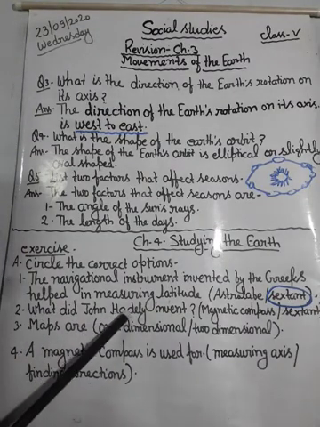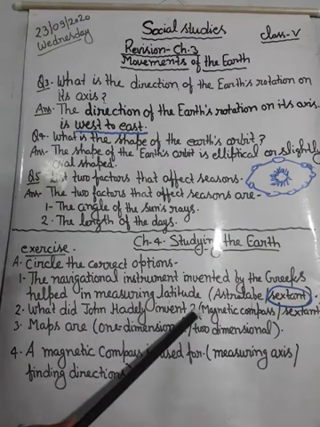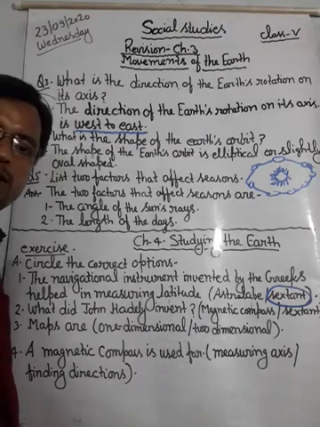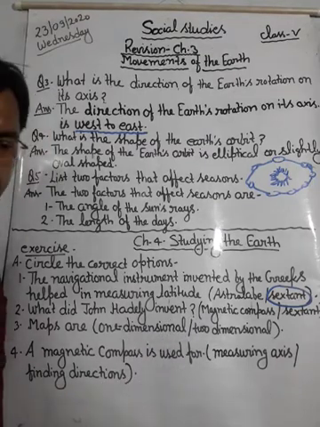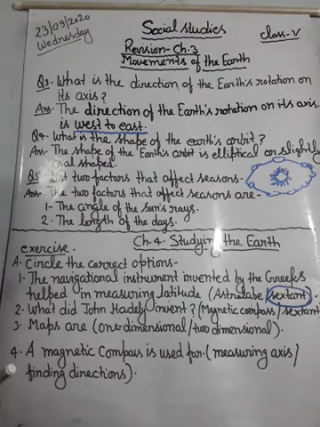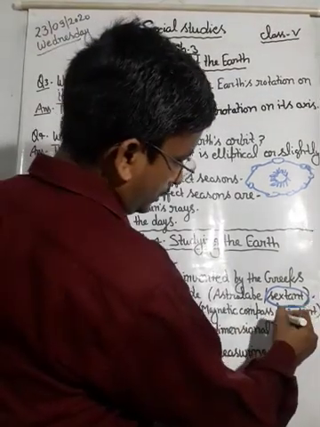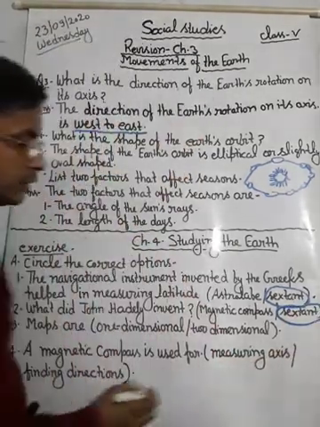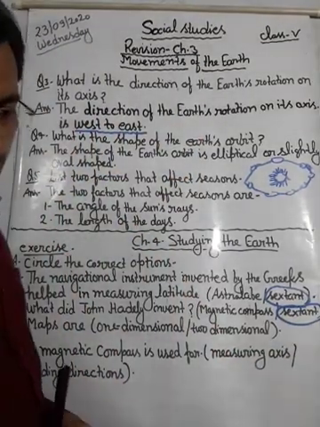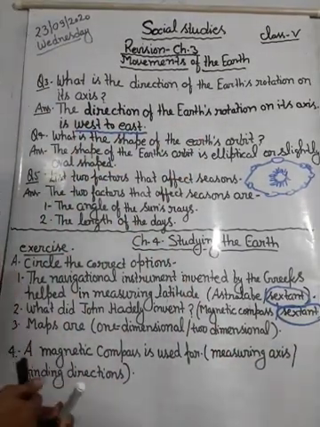What did John Hadley invent? John Hadley ने क्या invent किया था? You have to tell in this question. So the right answer will be sextant. Sextant was invented by John Hadley.